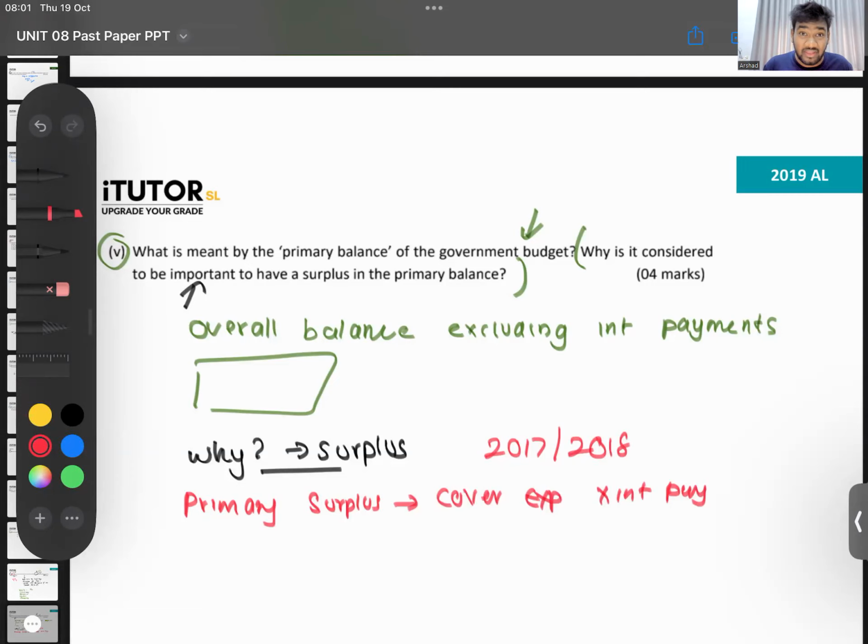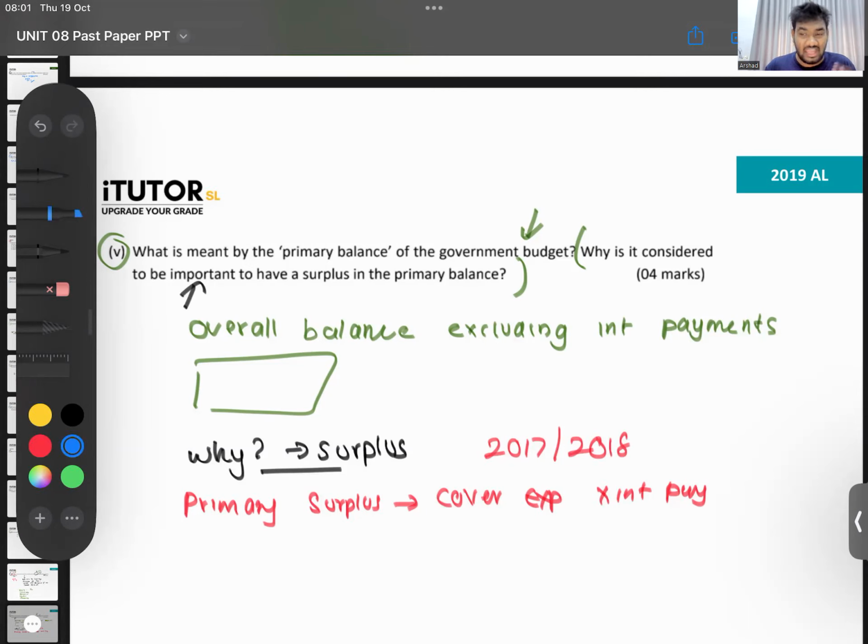Now just think, if you have a primary account deficit, that is like a debt trap. Why? Having a primary account deficit means you can't cover your interest either. To pay your interest, you will have to borrow.